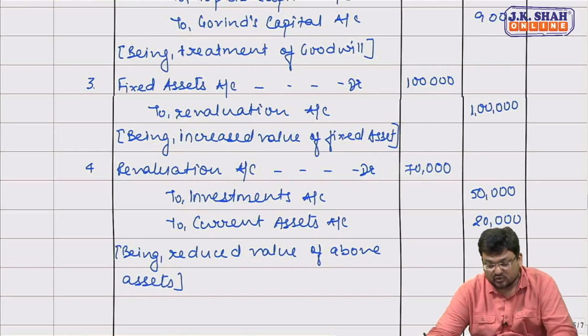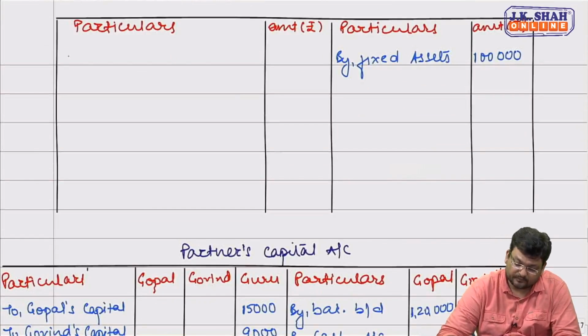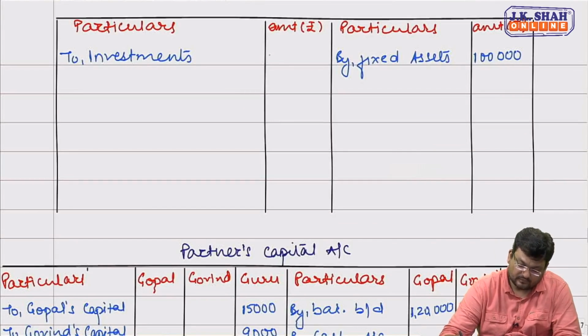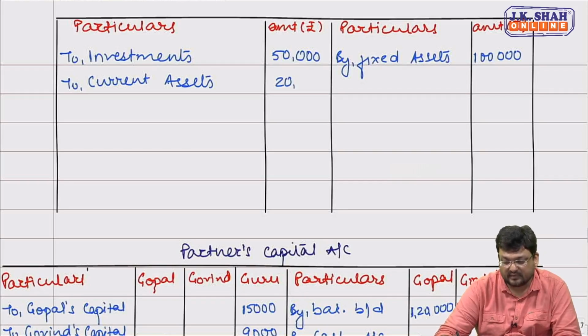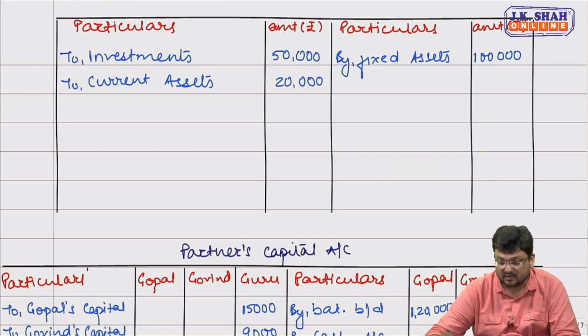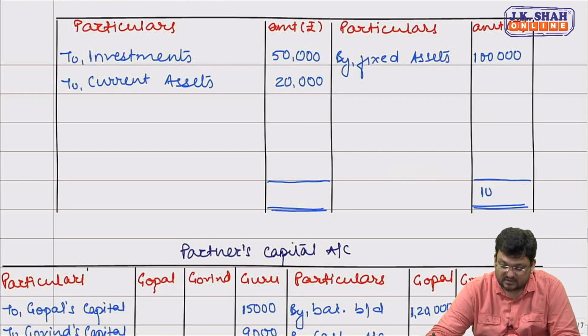So it will be debited to revaluation. Revaluation account debit to investments 50,000, to current assets 20,000. Correct? Yes, sir.